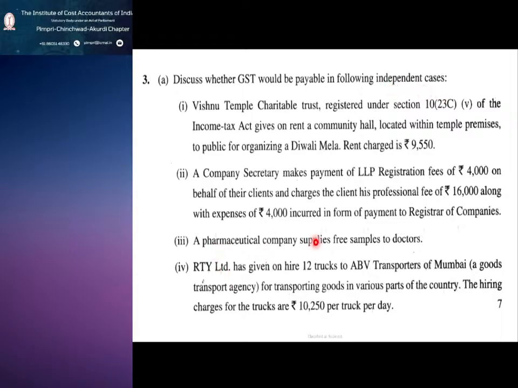A pharmaceutical company supplies free samples to doctors. So if I am the owner of pharmaceutical company, I gave some free samples to doctors. So whether on my free samples am I liable to pay GST?